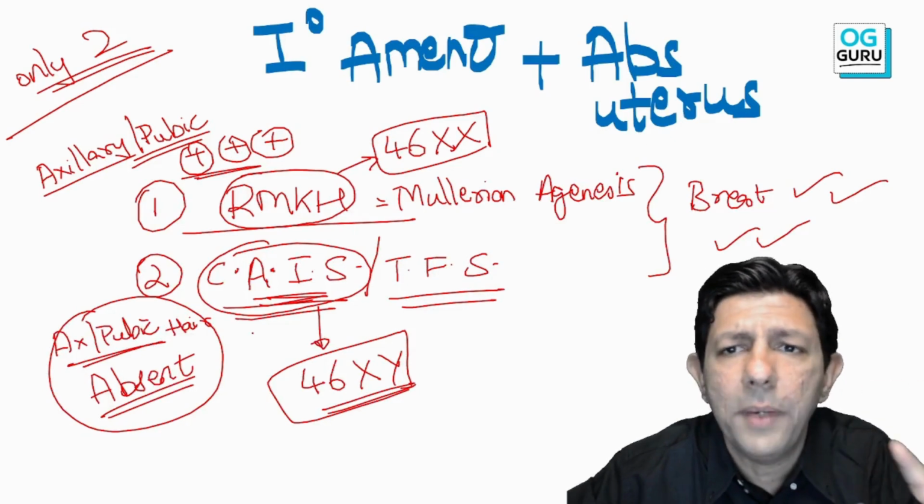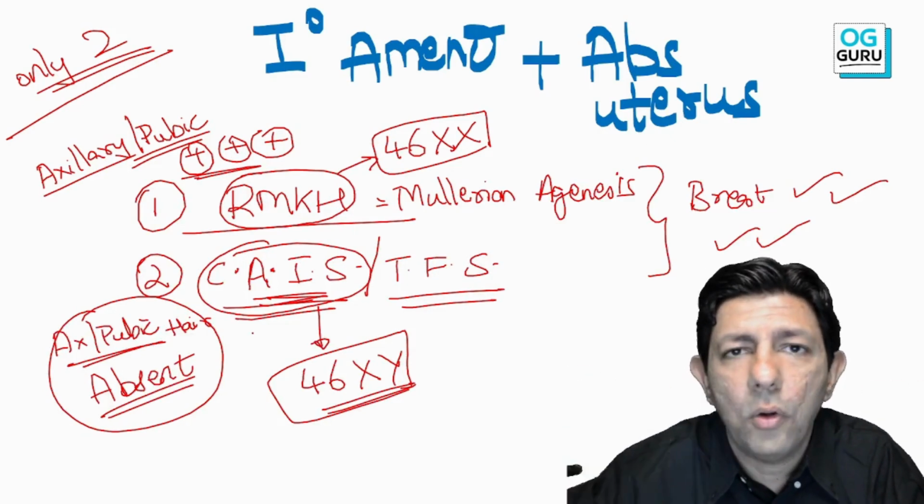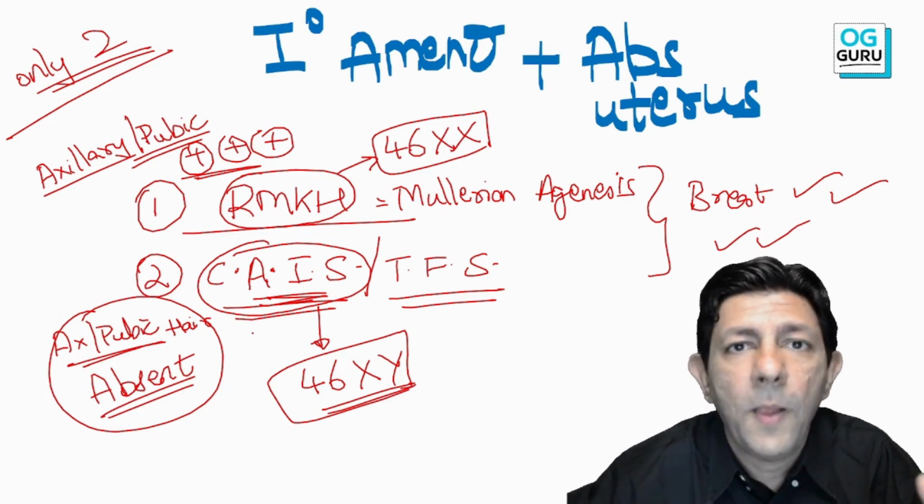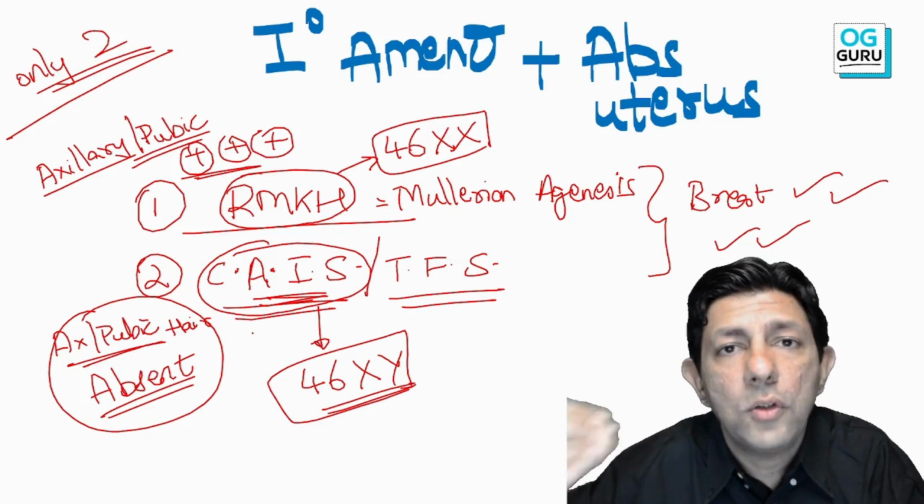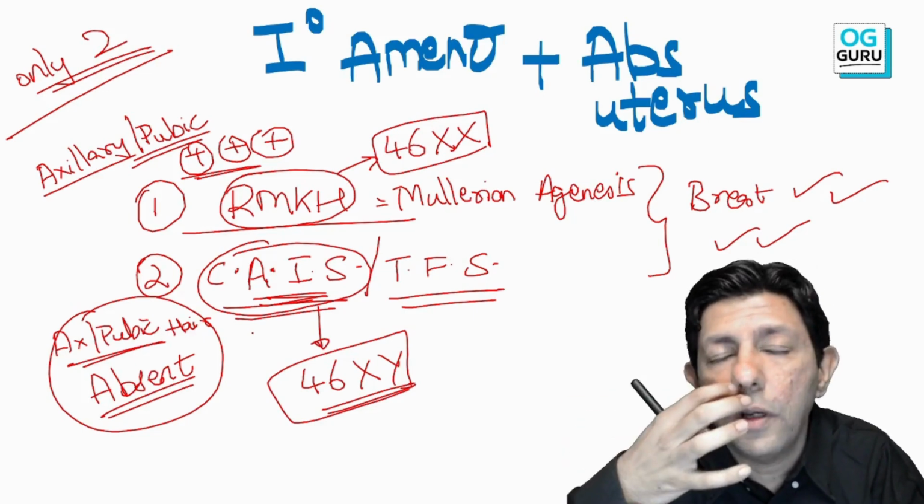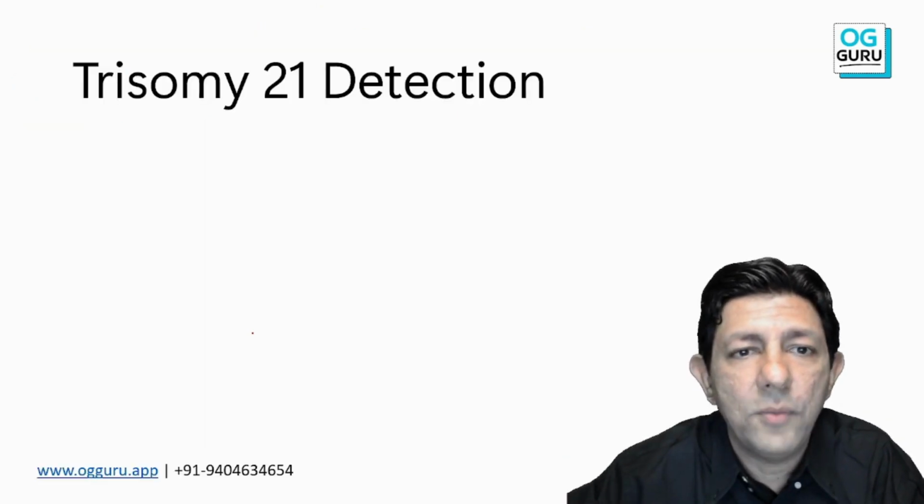So, short topic: primary amenorrhea, absent uterus, or overall primary amenorrhea. Every year the question comes. Also cryptomenorrhea questions are very important. So based on all these topics, surely you're going to get the question in your upcoming FMGE examination.